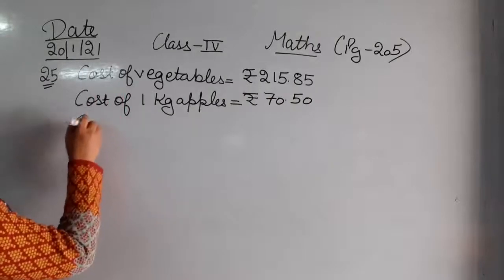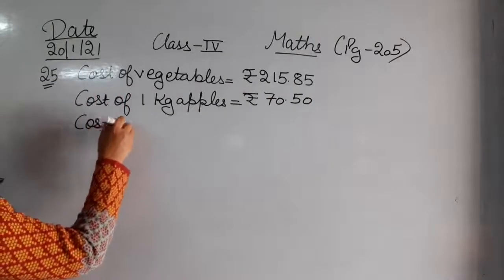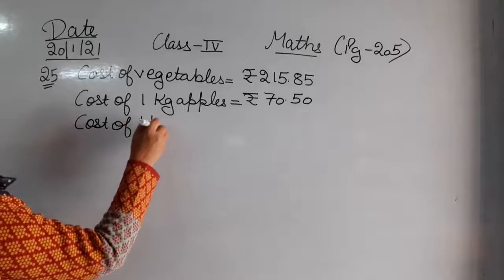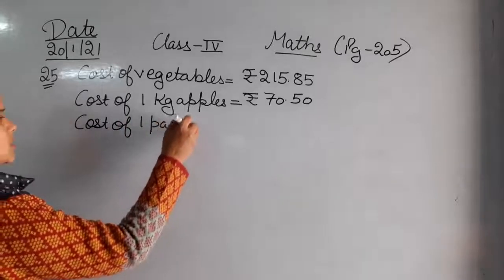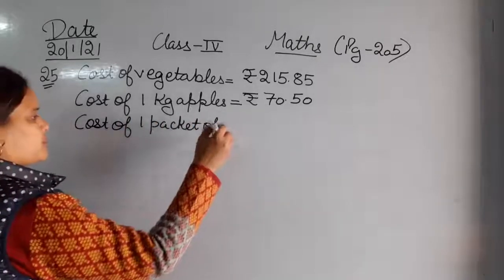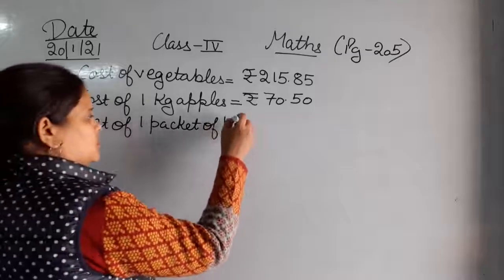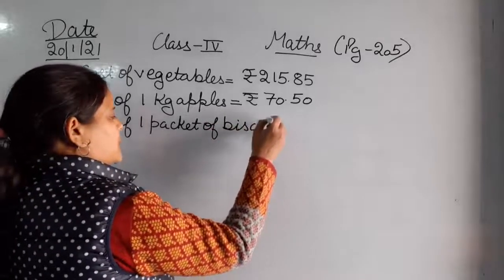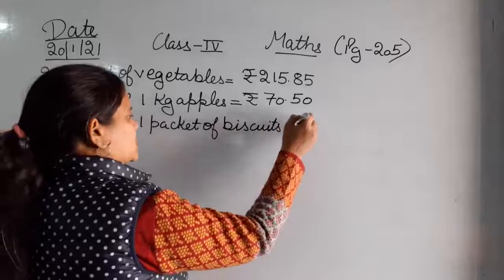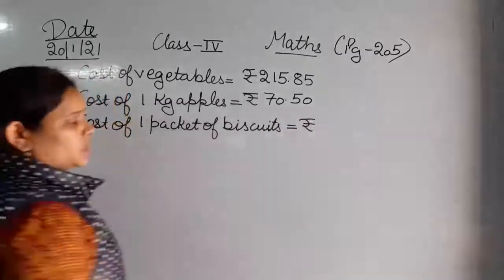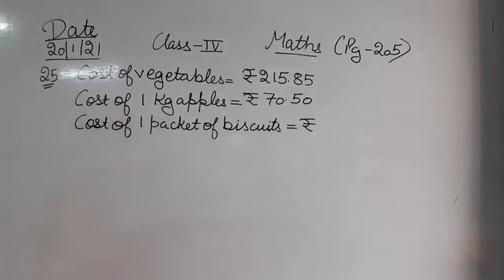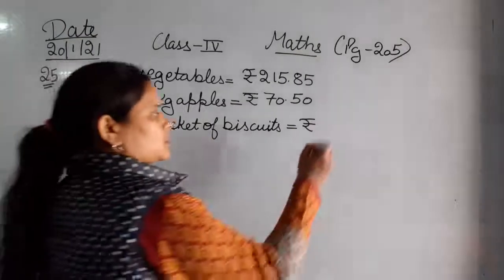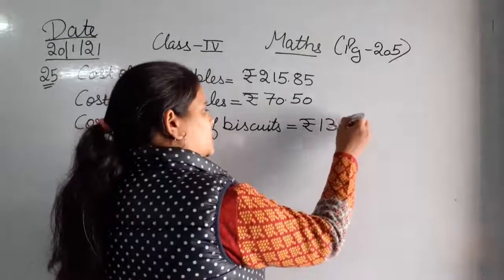Next, cost of 1 packet of biscuits. The cost of one packet of biscuits is rupees 13.25.